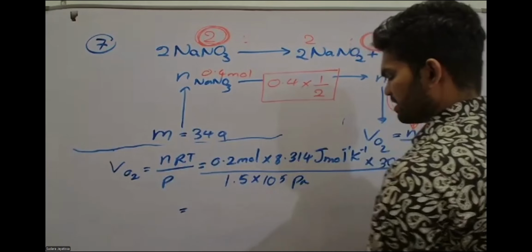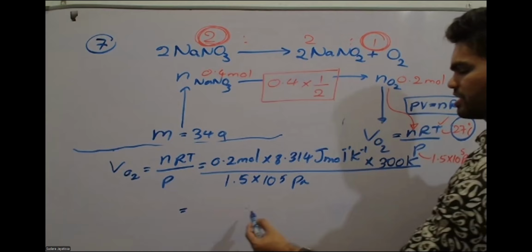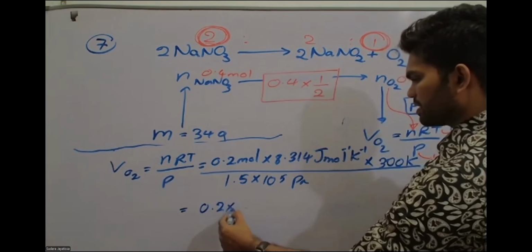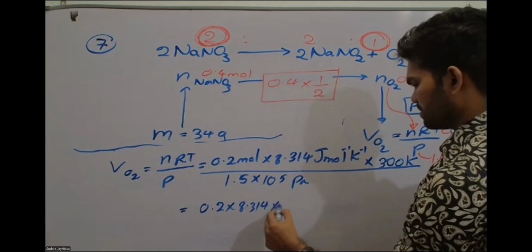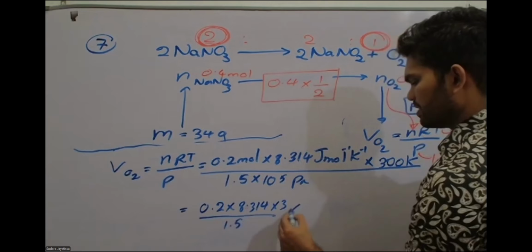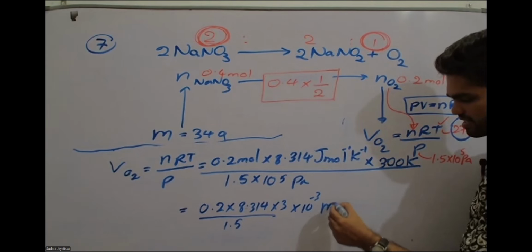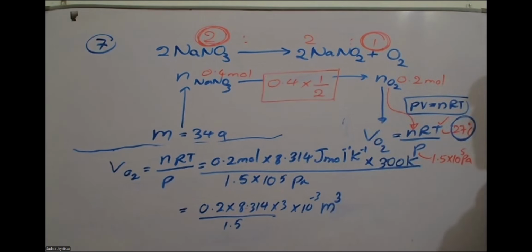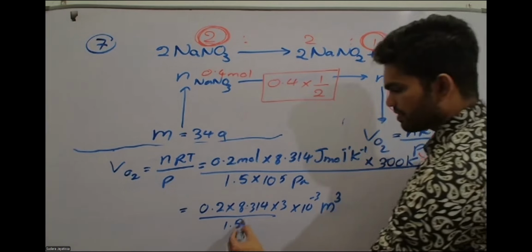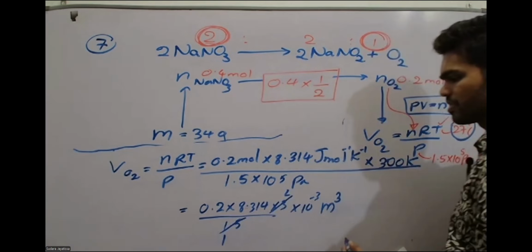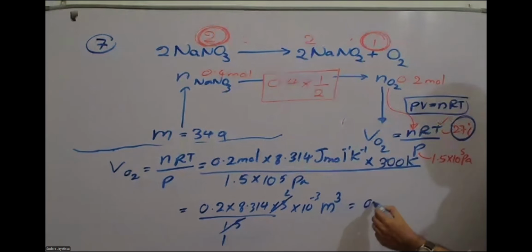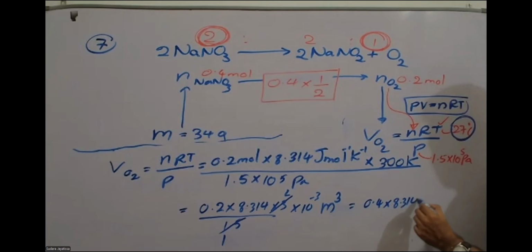Now you can simplify this one. So 10 to the powers will be simplified. So 0.2 into 8.314 into 3 division 1.5 into 10 to the power minus 3. So remember, here you will be getting the answer in meter cube. That's where the people got wrong. Okay, in meter cube. Okay, so you can simplify this. It's going to be 0.4 times 8.314 into 10 to the power minus 3 meter cube.